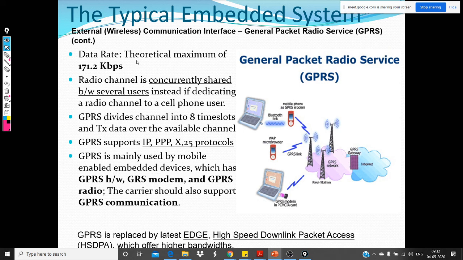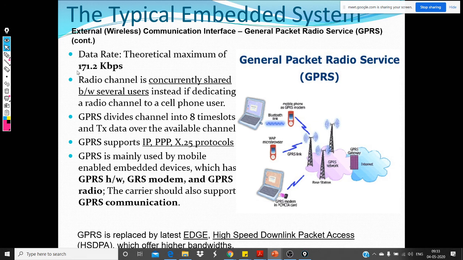In this GPRS diagram, you have the internet, and then you have the GPRS network base stations, and from the base station you connect your device. Your device searches for the signal, and you see the bars in your phone, 2G or 3G or whatever bars you have. Once you get the signal, you can connect to it. So again, we can relate this to how we use data in the cell phone network.